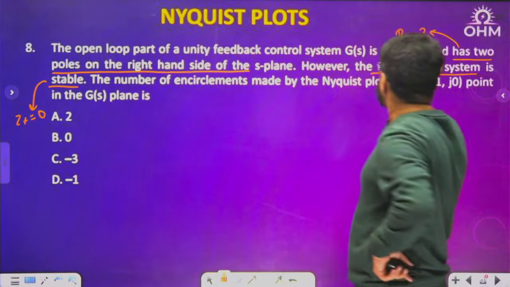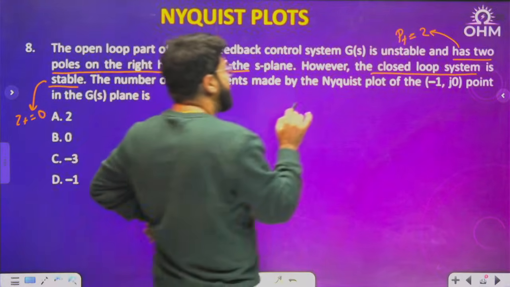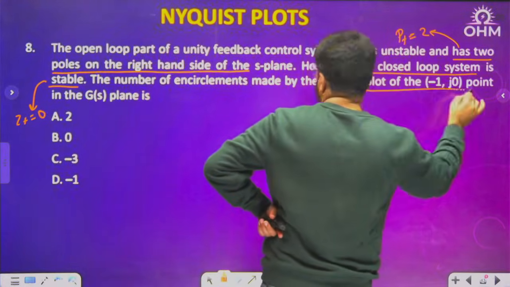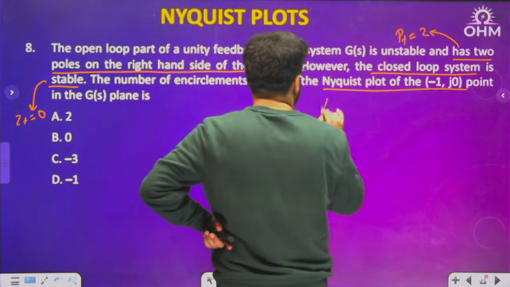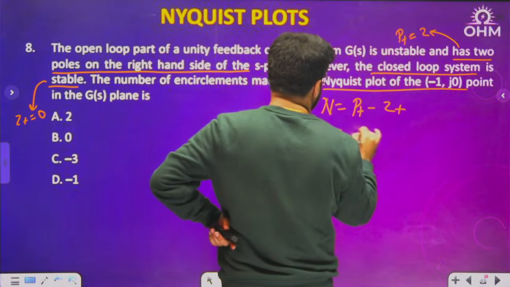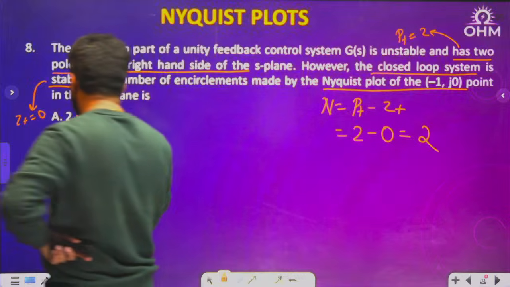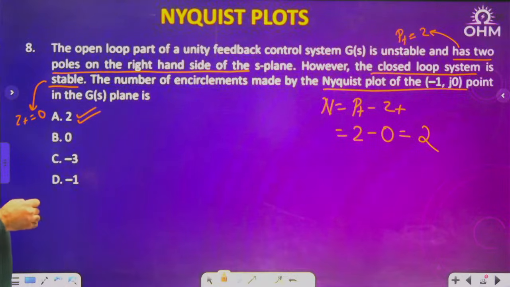So what does this question say? P plus is 2 and Z plus is 0. The number of encirclements made by the Nyquist plot of the -1, 0 point. The number of encirclements is P plus minus Z plus, which will be 2 minus 0, that is 2. The correct answer is A.